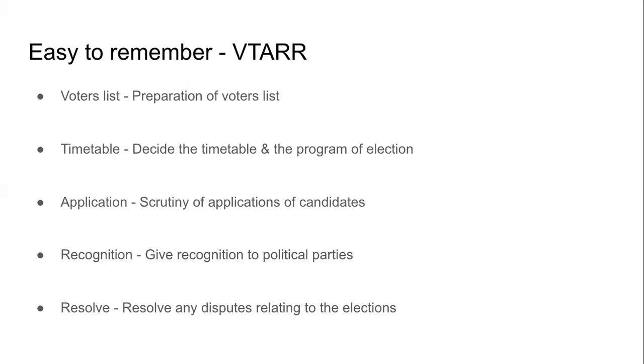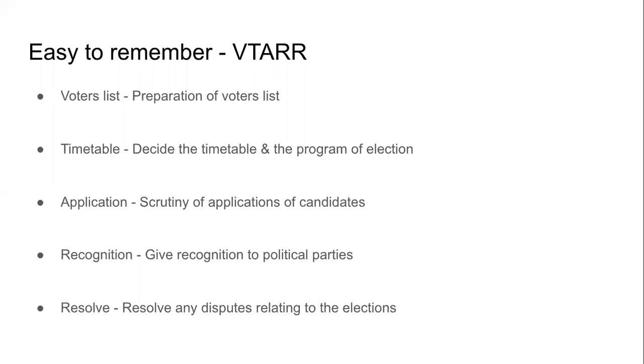The first point is preparation of the voters list. Election commission prepares the voters list. V for voter. Election commission decides the timetable and the program of the election. When will it happen, where will it happen, how will it happen, who will do it. That is the timetable. T. Election commission scrutinizes the applications of the candidates, whether they have given correct information, whether what they are saying is true or not. A for application.